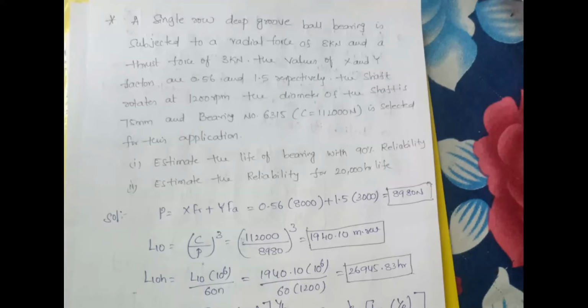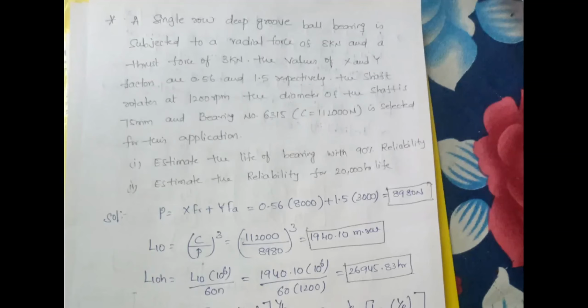Because in this problem specifically, they have directly mentioned the factors X and Y. Why do we need C naught? In order to calculate the X and Y values, we require C naught. But here they directly give the values of X and Y. The X and Y factors are already mentioned in the given problem, so we don't require any C naught value here, or any data book values, because the values of X and Y are already mentioned. Am I clear on this point?